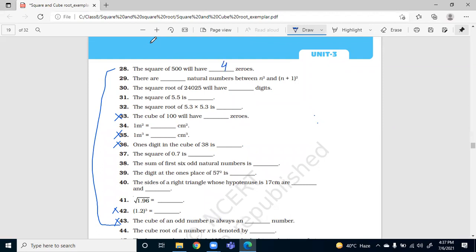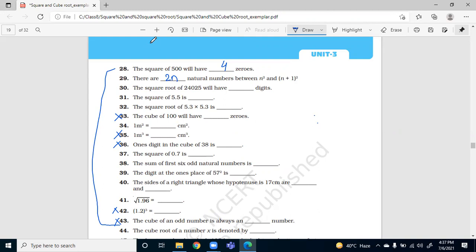There are dash natural numbers between n square and (n+1) square. Ma'am, 2n. You are correct, 2n. Okay, the square root of 24025 will have dash digits.